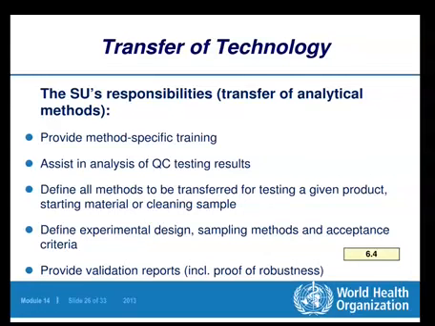So every detail should be included in the protocol, and therefore according to the protocol the SU has to go. And to fill up that protocol, they will need maybe experimental design or sampling methods or acceptance criteria and validation reports and so on. All such details will be required.